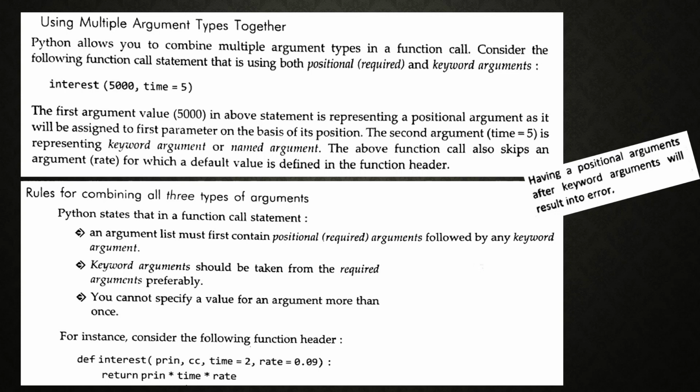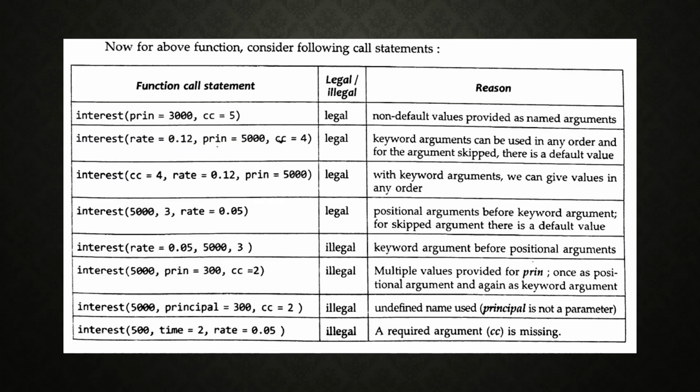The next point is that having a positional argument after a keyword argument will result in an error. So first it should include positional arguments, next keyword arguments. In case you place keyword arguments before positional arguments, it will result in an error. So it is a very important aspect. Next, there are some legal and some illegal function calls while passing the arguments from function call to function header.